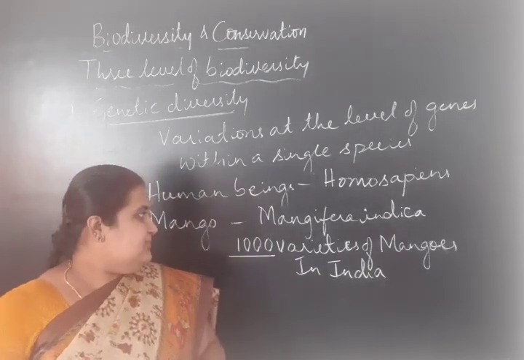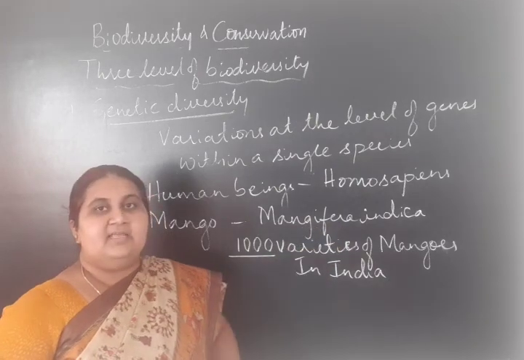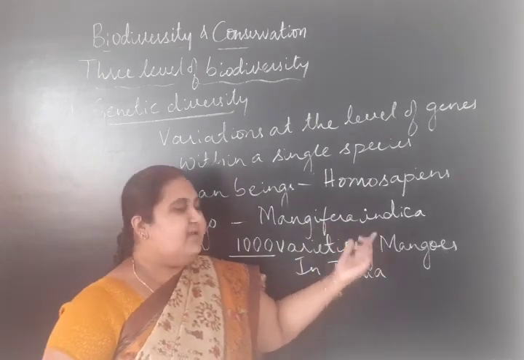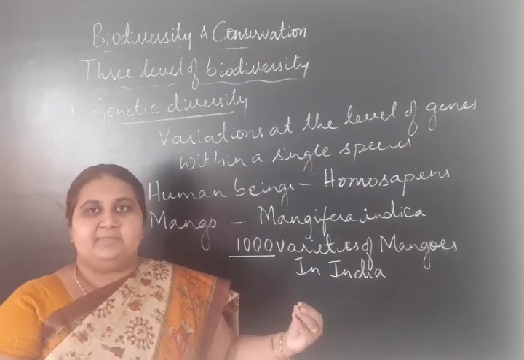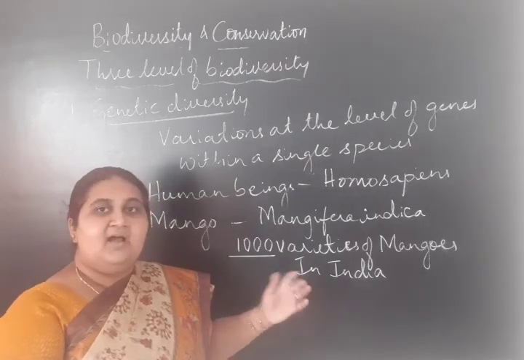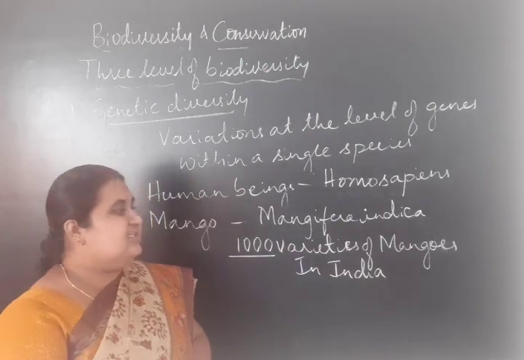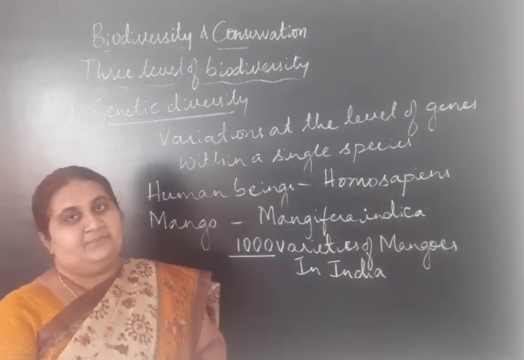All mango plants belong to the scientific name Mangifera indica, like Alphonso, Totapuri, Banganapalli, Malgova. These are different varieties of mangoes.